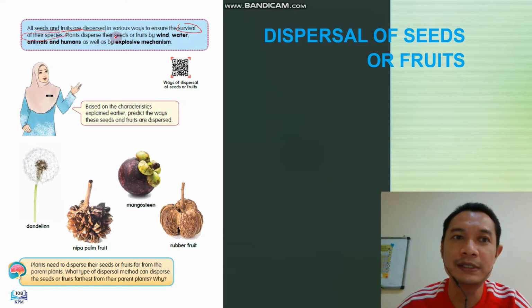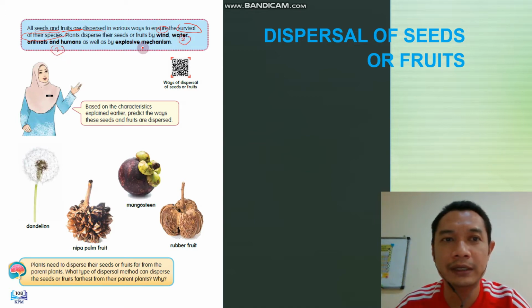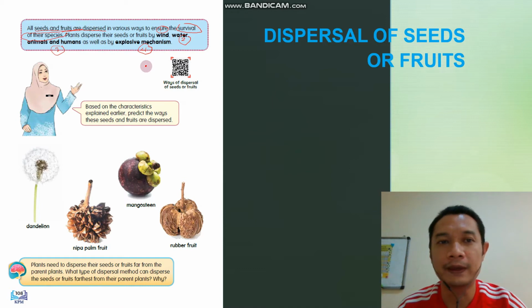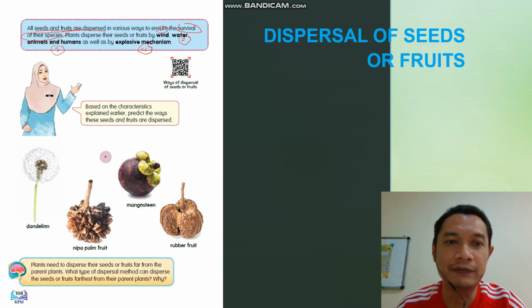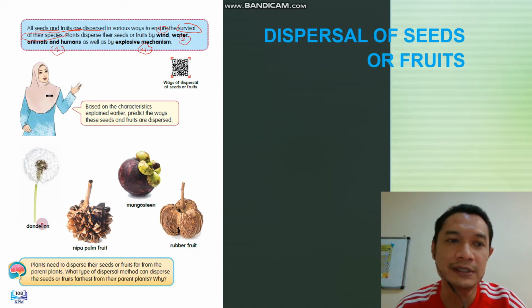Plants disperse their seeds or fruits by wind, water, animals and human, and the last one is by explosive mechanism. For example here, we can look at the seeds and fruits down here. This is dandelion. How does dandelion disperse its seeds? By wind. How about Nipah palm fruit?